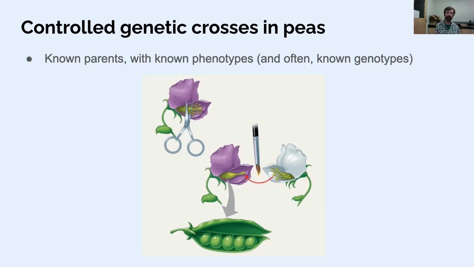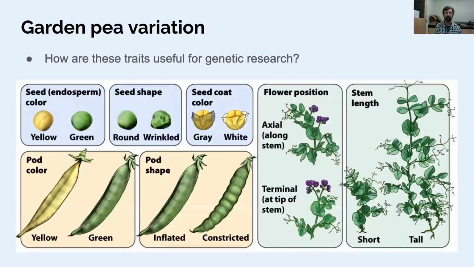If you don't know who your parents are in the cross, it's really hard to draw conclusions and be rigorous about what you're going to get for your results. So controlled genetic crosses, as we learned more about genetics, people would start with known genotypes, and that's what we're going to do in the lab. But you also, of course, can start this kind of cross with unknown genotypes as you try to figure out what the genes are that are responsible for your phenotype.